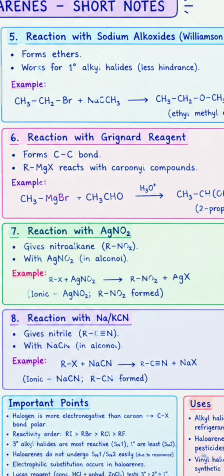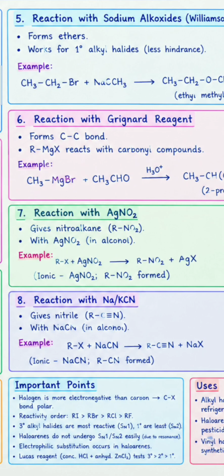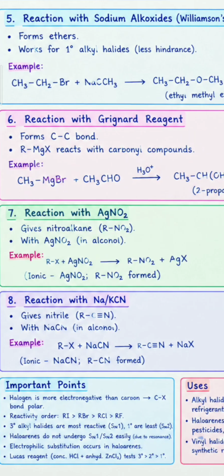And next one is reaction with sodium alkoxide, the Williamson synthesis of ethers. A primary alkyl halide should be present because of less steric hindrance. Example: CH3CH2Br is treated with 2Na, meaning 2 moles of alkyl halide treated with 2 moles of sodium. It gives alkane. It gives ethyl methyl ether.